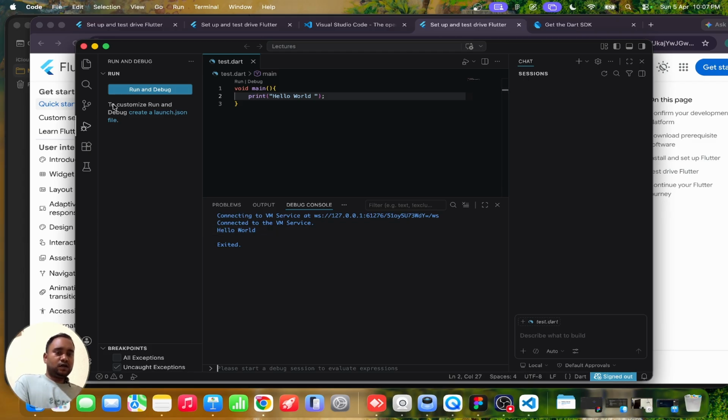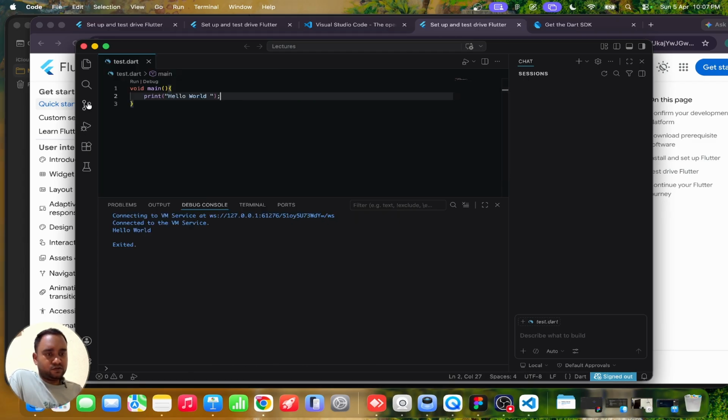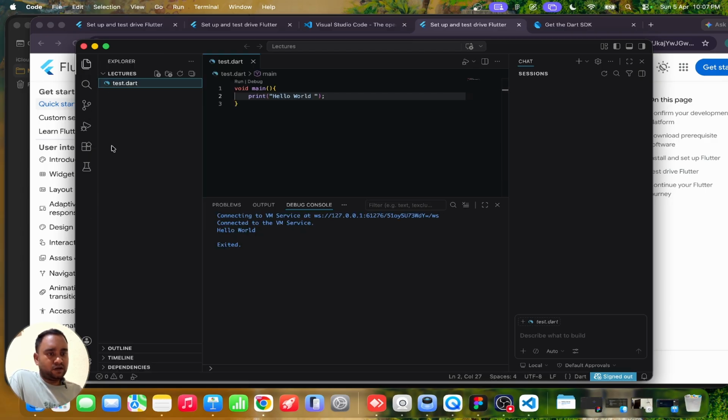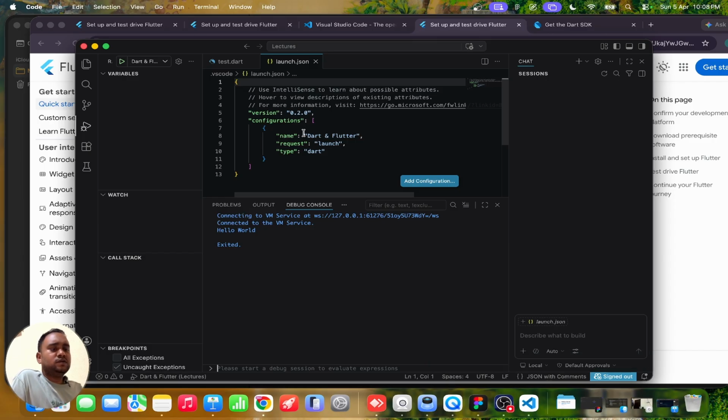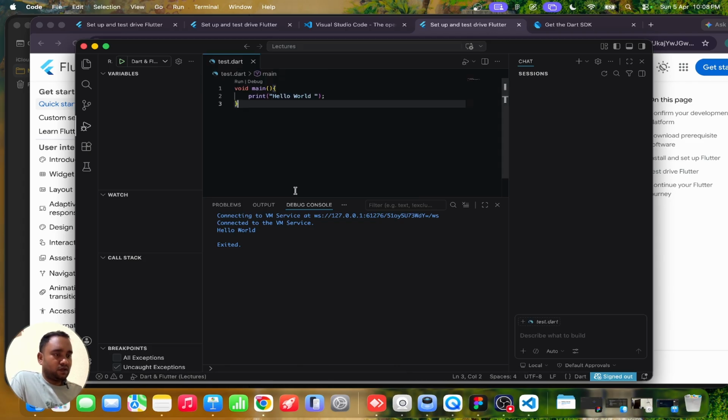Or we can run directly from VS Code here. These are the left side icons, and here we have the file explorer. Just press run and tap here, and it will run automatically. What it will actually do is configure our launch.json in our VS Code. So whenever you want to run any file separately, you can directly run it from here, or we can add multiple configs. Yeah, that's it.